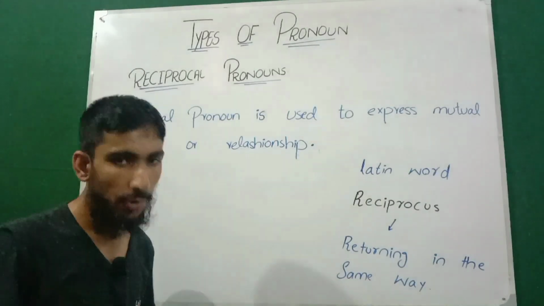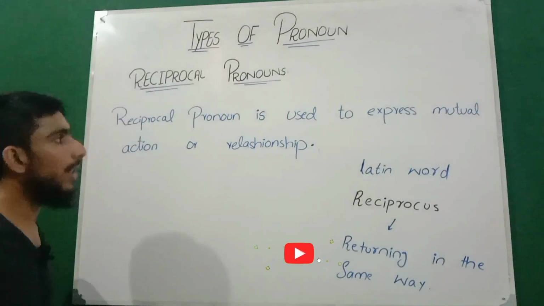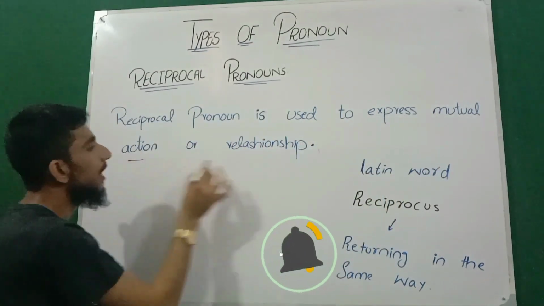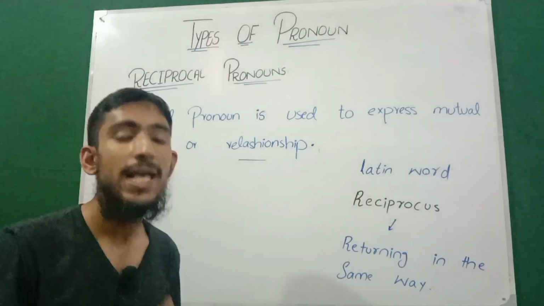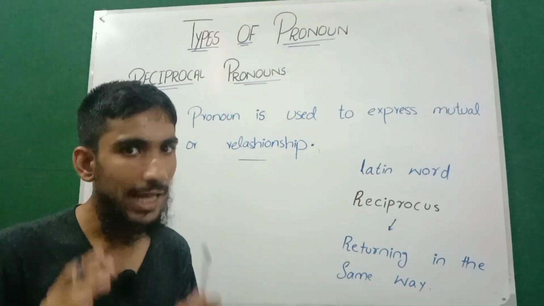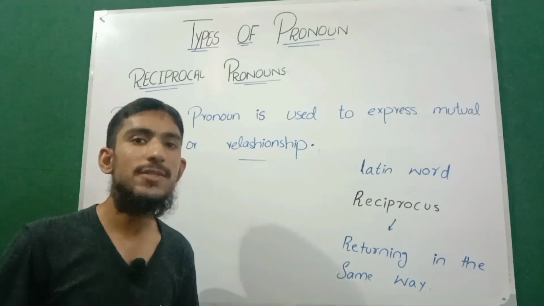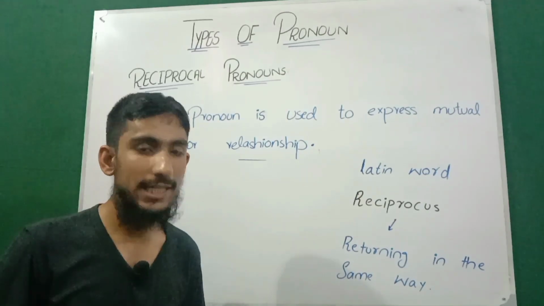Now, what is a reciprocal pronoun? A reciprocal pronoun is a special type of pronoun and it is used to express a mutual action or relationship. Remember that the native writers have also written in their book that there are basically two reciprocal pronouns in English grammar.